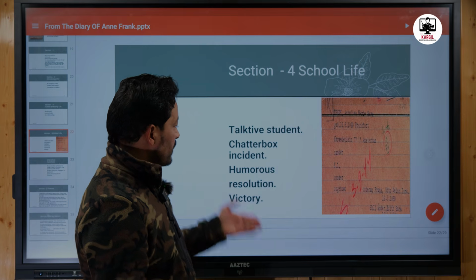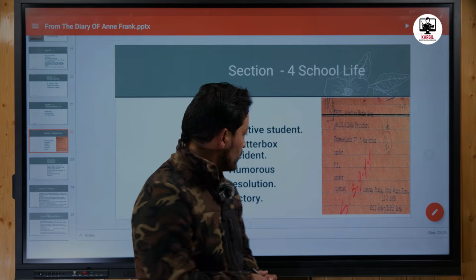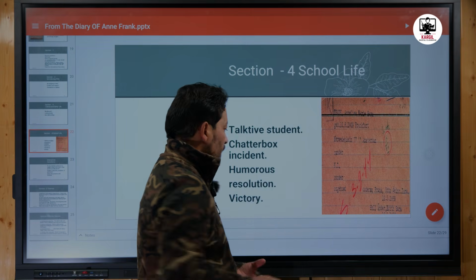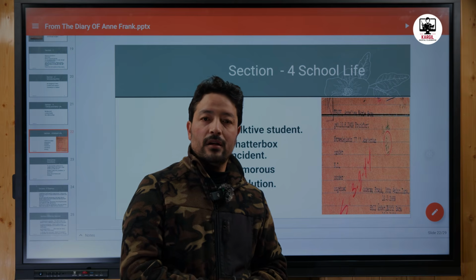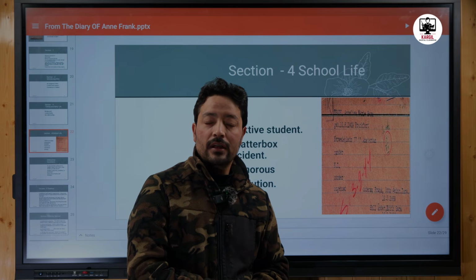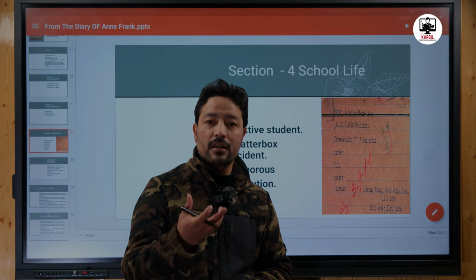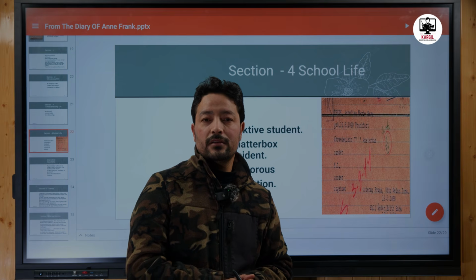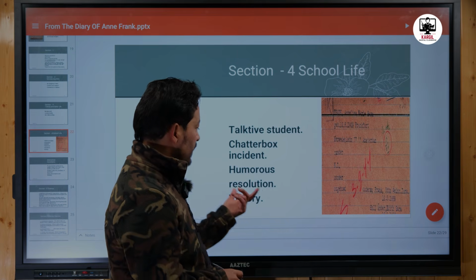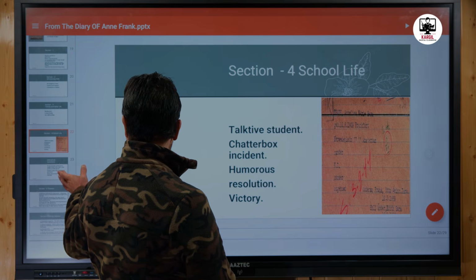So this incident is very humorous. Instead of getting upset, she answers in a very humorous way. She says that talking is a trait of every student, and she got this quality from her mother, and she is not able to change this particular quality. Talking is a habit that she likes the most. So in this way, she tries to convince her teacher that talking is important.